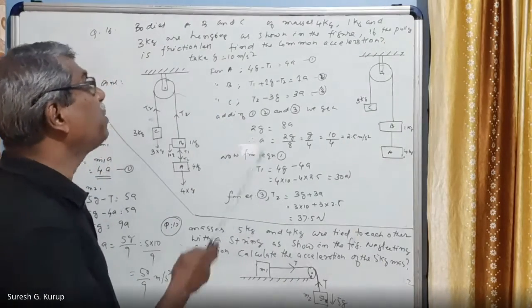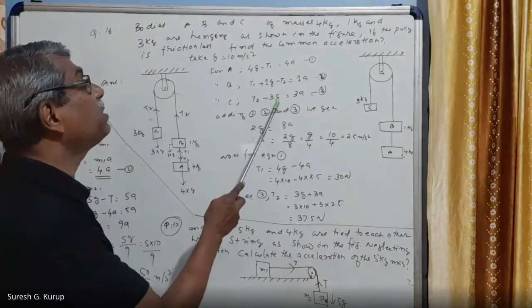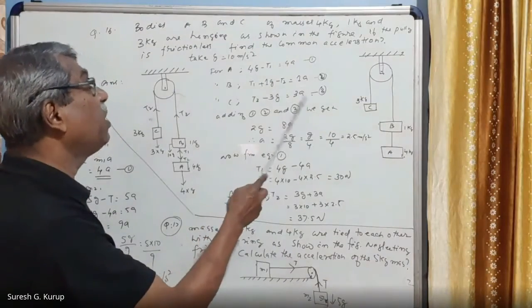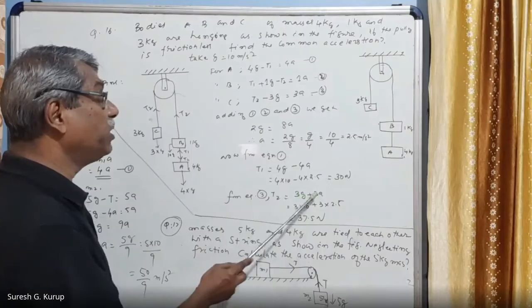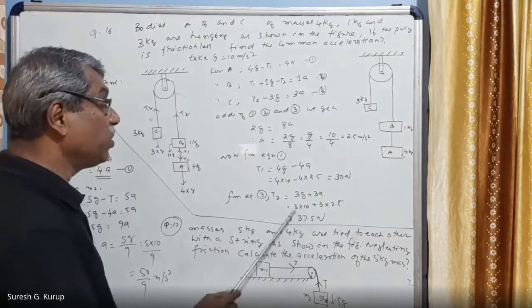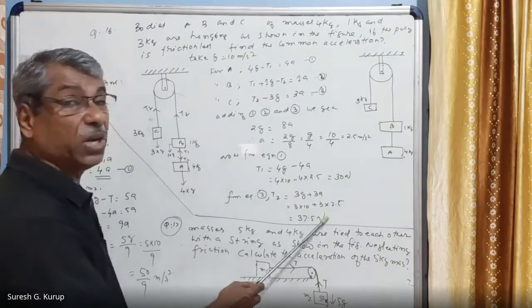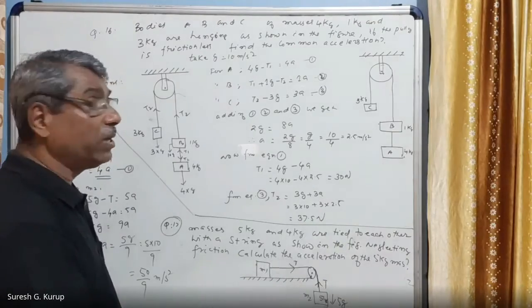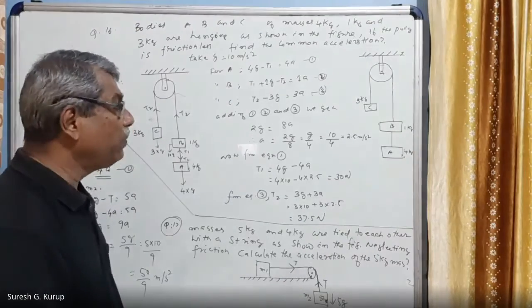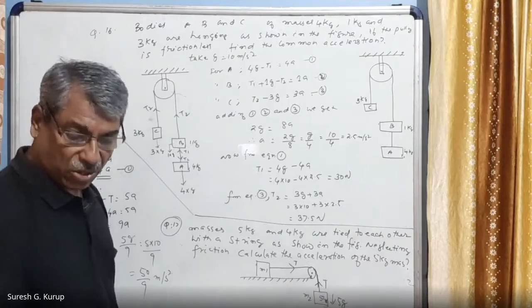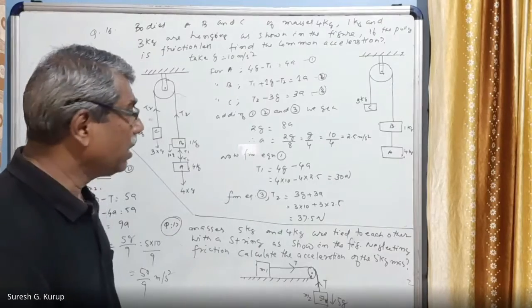And from equation 3, T2 minus 3G is equal to 3A, or T2 is equal to 3G plus 3A. That is equal to 3 into 10 plus 3 into 2.5, which is equal to 37.5 Newton you are getting. So this is one question that is also done.